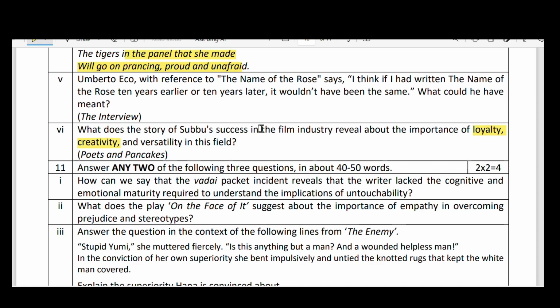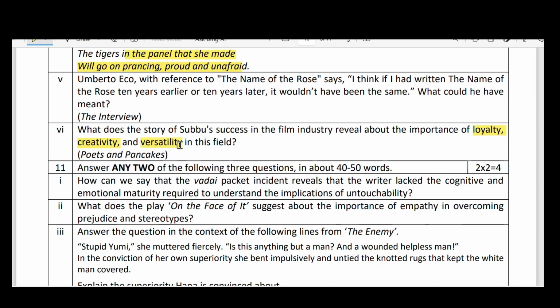A tiger was killed by a rat under the water, and the rat takes pity on its cubs. So this is the scene actually in the lesson. If you go through it, you will understand from Pies and Pancakes. There, when the director says it is not good, he will come up with different ideas within no time. So that's his creativity and versatility.